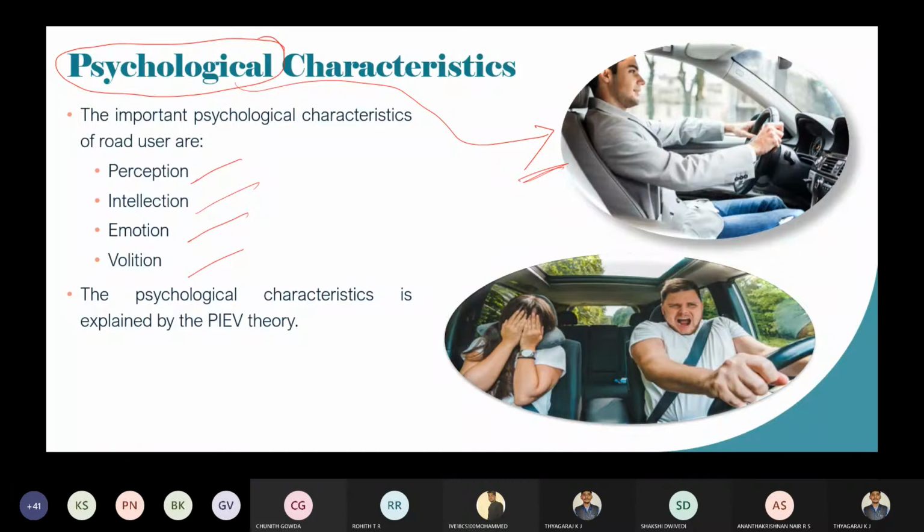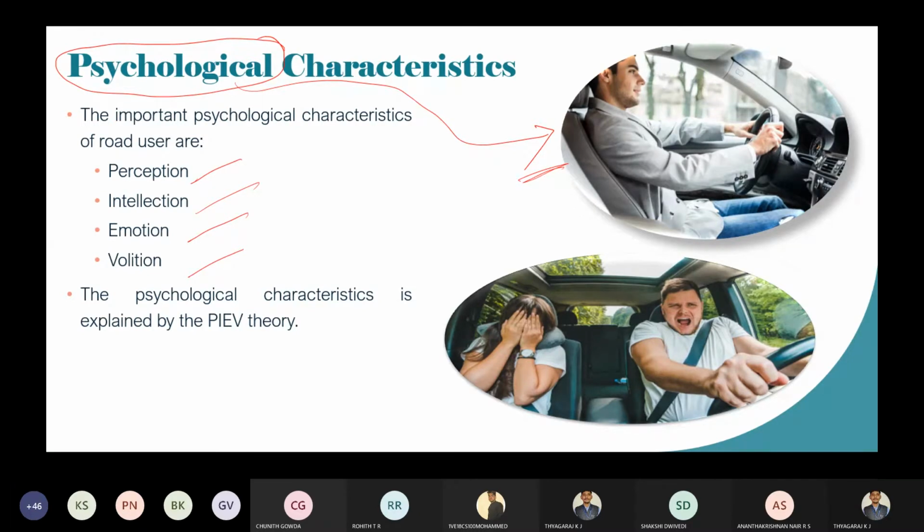You can unmute, no need to hesitate. You can unmute yourself and answer. Suddenly a vehicle or any object comes in your path. What are you going to do? Are you going to hit that object and move on, or are you going to stop your vehicle? Kindly respond. I'm waiting for your response.